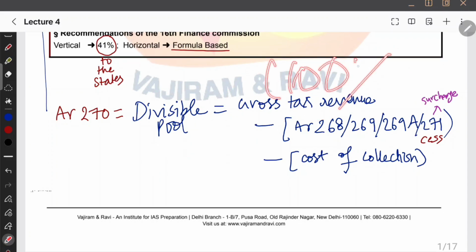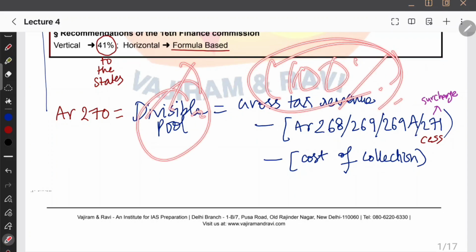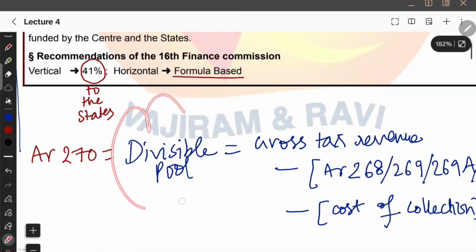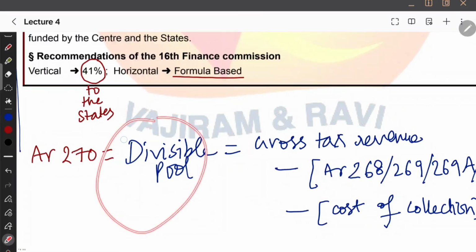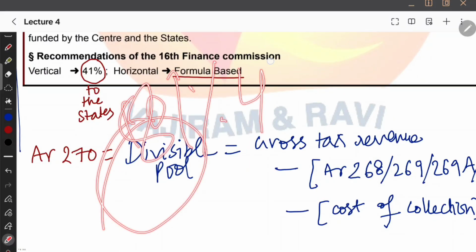Let us take the gross tax revenue collected by the center as 100. Out of this, the divisible pool, after subtracting everything, is only 81%. So state governments are not happy, because why? They are telling that out of 100, you are doing 41% out of this 81% left, and most of the amount is going to the cesses and surcharge only.